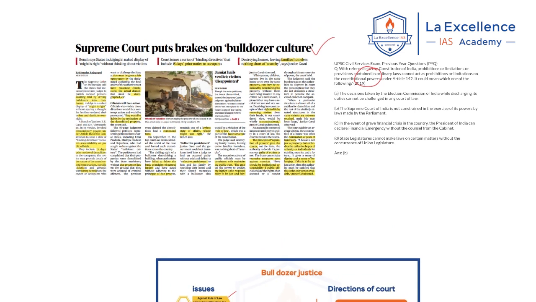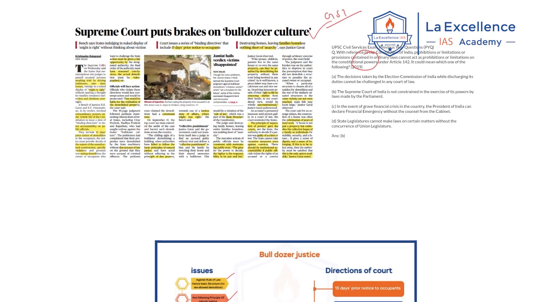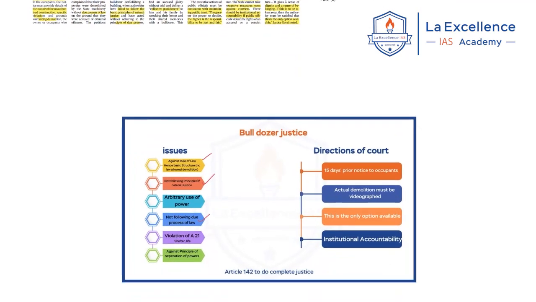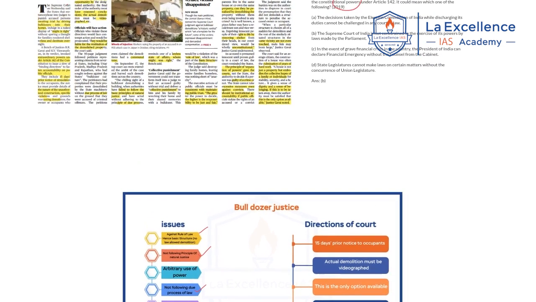For example, you can say that religious minorities are subjected to bulldozer justice. This is one of the issues you can use as an example for communalism as a concept. Under GS paper 2, you can use it in questions where there is an issue of rule of law, principles of natural justice, violation of Article 21, and the principle of separation of powers. I will explain how you can use it.